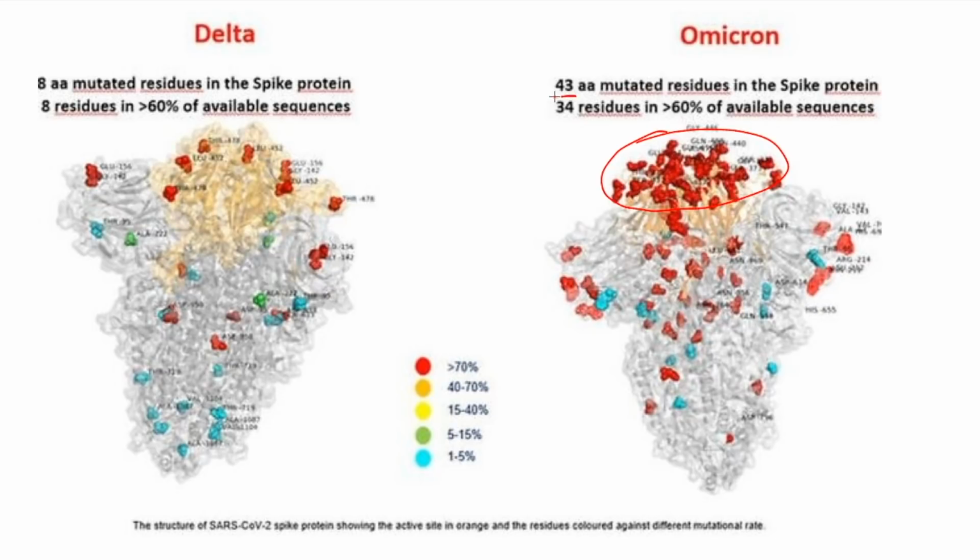As it is written, around 43 amino acids have been mutated in the spike protein, and there are 34 residues, which is greater than 60% of the available sequence. So you can understand that in the Delta variant there were just 8 mutations on the spike protein, whereas here we have 43 mutations, and that is the major concern for us.